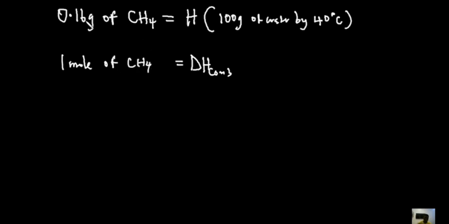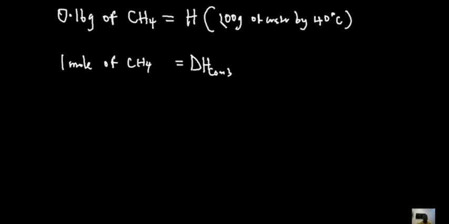So if 0.16 gram of methane produces this heat, what then will be the heat produced by 1 mole of methane? Because heat of combustion is simply the amount of heat produced when 1 mole of methane is combusted. That's why we have that. Once we find the enthalpy change for 1 mole, it would be our answer. So let's get to work.